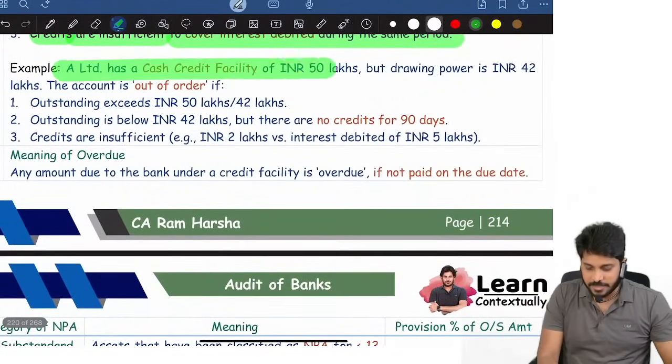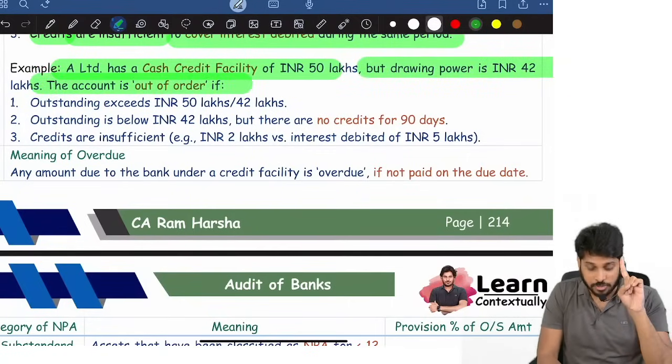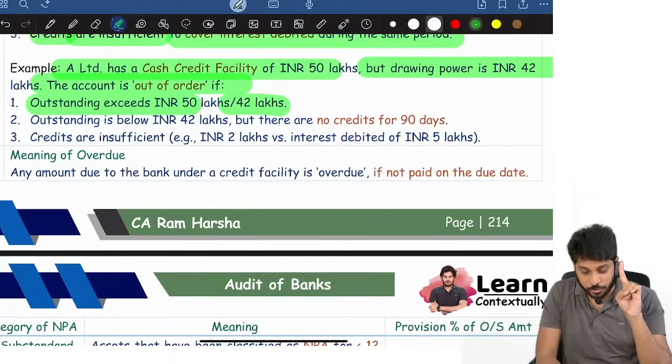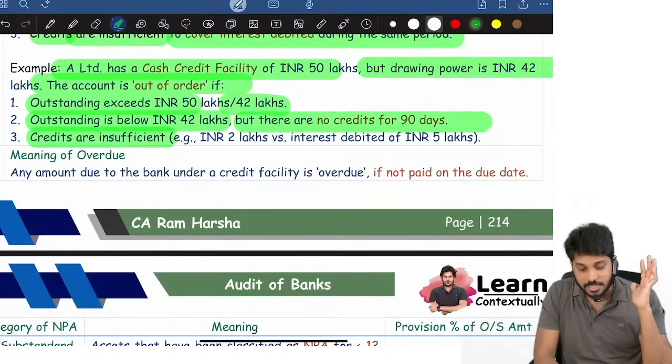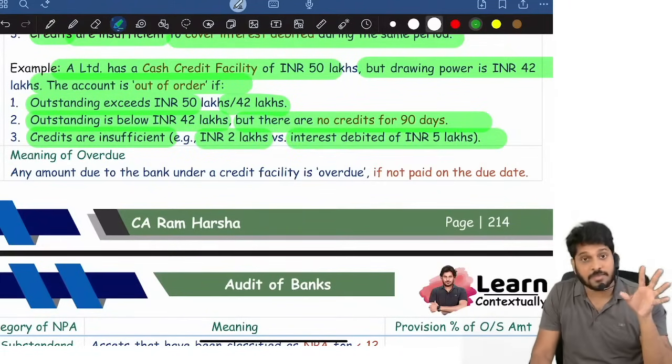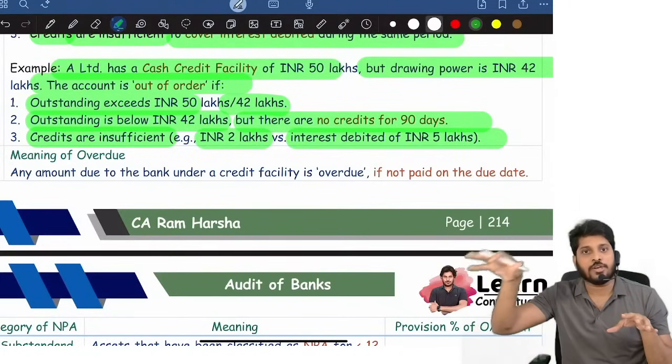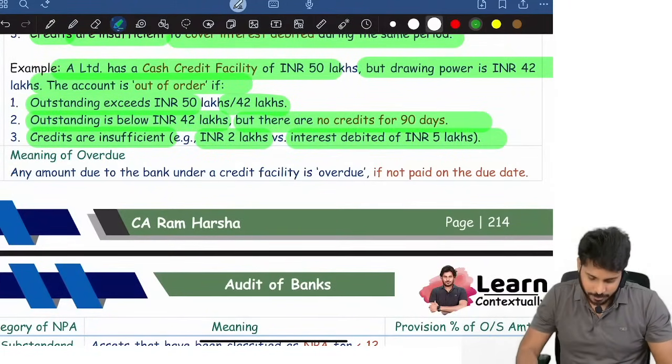A cash credit facility of 50 lakh, but drawing power is 40 lakh. The account is out of order if outstanding amount is more than 50 or more than 42, or outstanding is below 42, but there is no credit for 90 days, or credits are insufficient. Like 2 lakhs versus interest debited 5 lakh. 5 lakh is debited by bank, but you credit only 2 lakhs. That's it. Next.